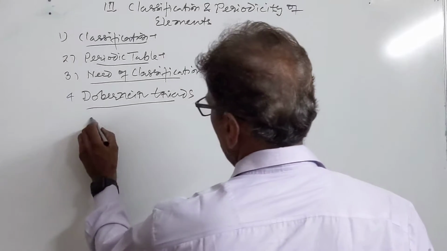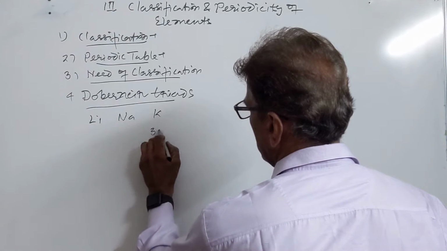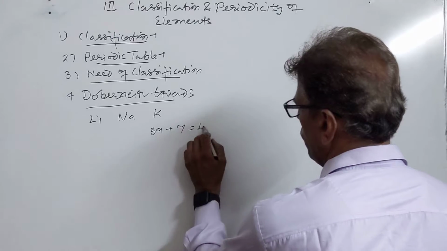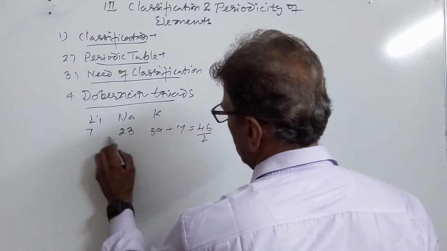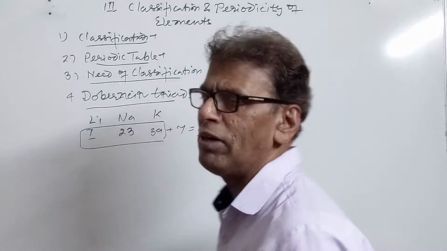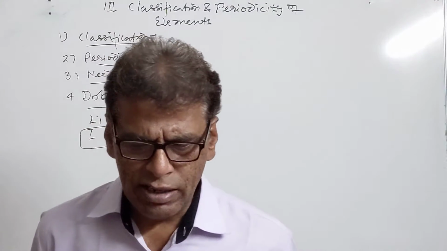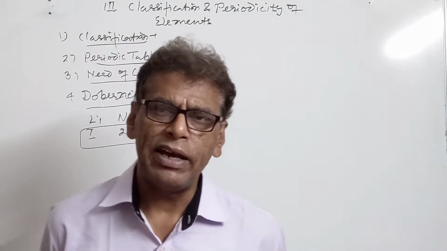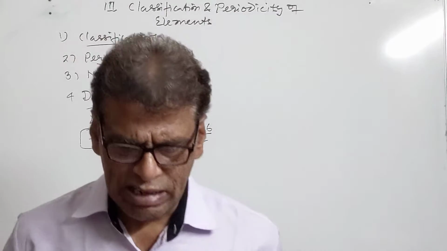For example, he made one triad, Li-Na-K. Atomic mass of potassium is 39, that of lithium is 7. If you add together, it is 46, divided by 2, you get the atomic mass of sodium. So in these triads, the atomic mass of the middle element was just the arithmetic mean of the atomic mass of the first and last element. But Dobereiner was also not successful in making triads of all the elements. Therefore this attempt was discarded later on.